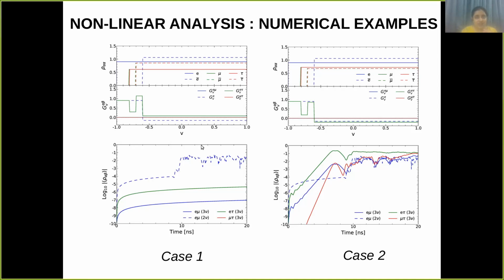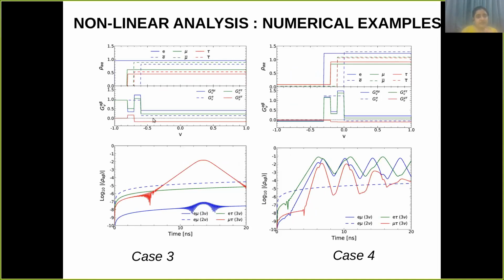This is an example which shows how the addition of the third flavor erases the crossing, and thus the instability vanishes. The second case is where there was a crossing in the ELN, and with the addition of the third flavor, E mu and E tau also develop a crossing. So at the linear level, we should expect that E mu and E tau will grow, but there should not be any growth in mu tau. But what we see here is that at the non-linear level, all three off-diagonals grow. So this is an example to show that at the non-linear level, in the three flavor case, even if one off-diagonal grows, that can lead to the growth of the other off-diagonal elements also.